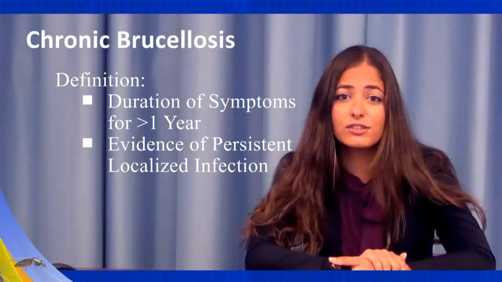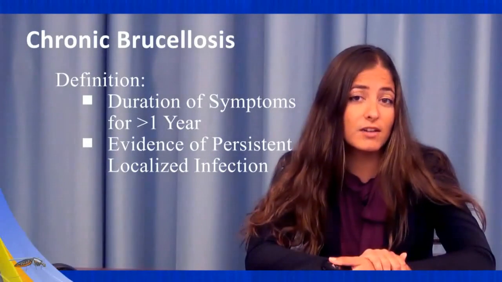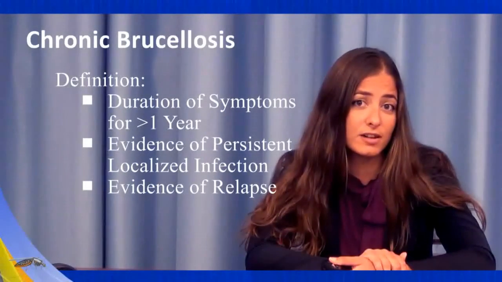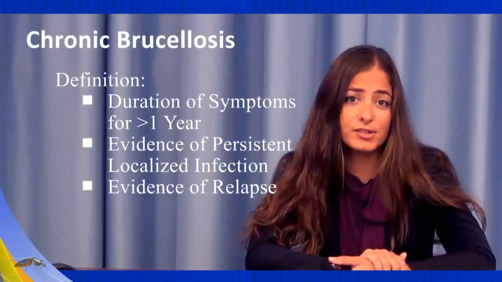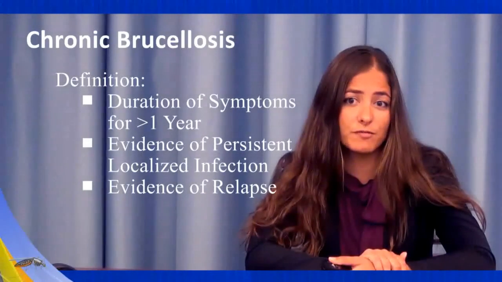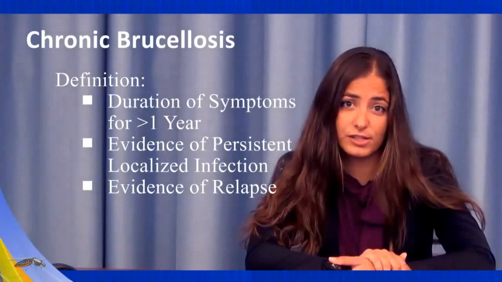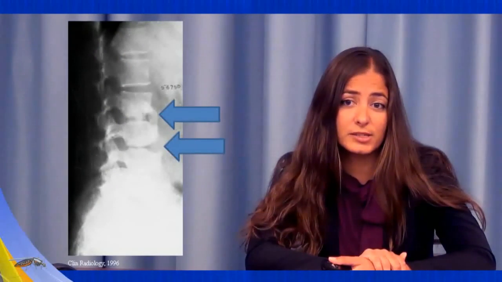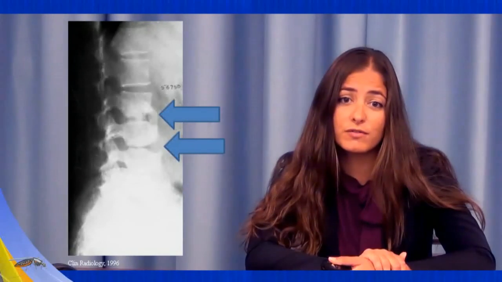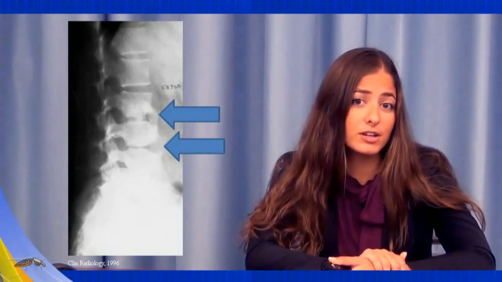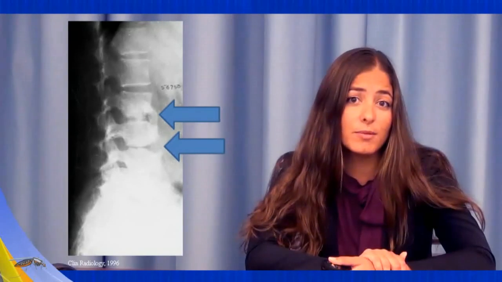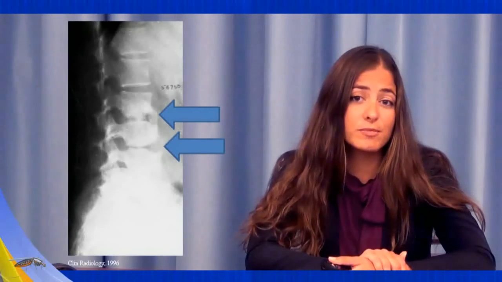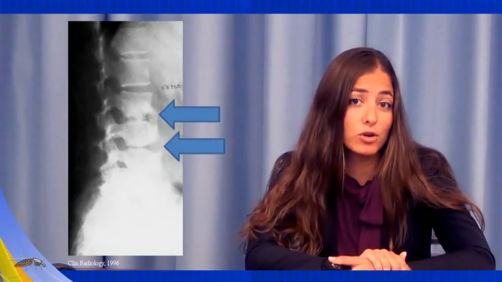Acute brucellosis can also become, quote, chronic brucellosis if localized infection persists or relapses happen a year after the onset of the original diagnosis. This slide represents an example of osteoarticular involvement in a case of chronic brucellosis. This X-ray of the lumbar spine shows loss of joint space between the second, third, and fourth lumbar vertebrae with anterior irregularity, bone sclerosis, and prominent anterior hypertrophic spurring of the vertebral bodies in a farmer from India living with chronic brucellosis for over a year.